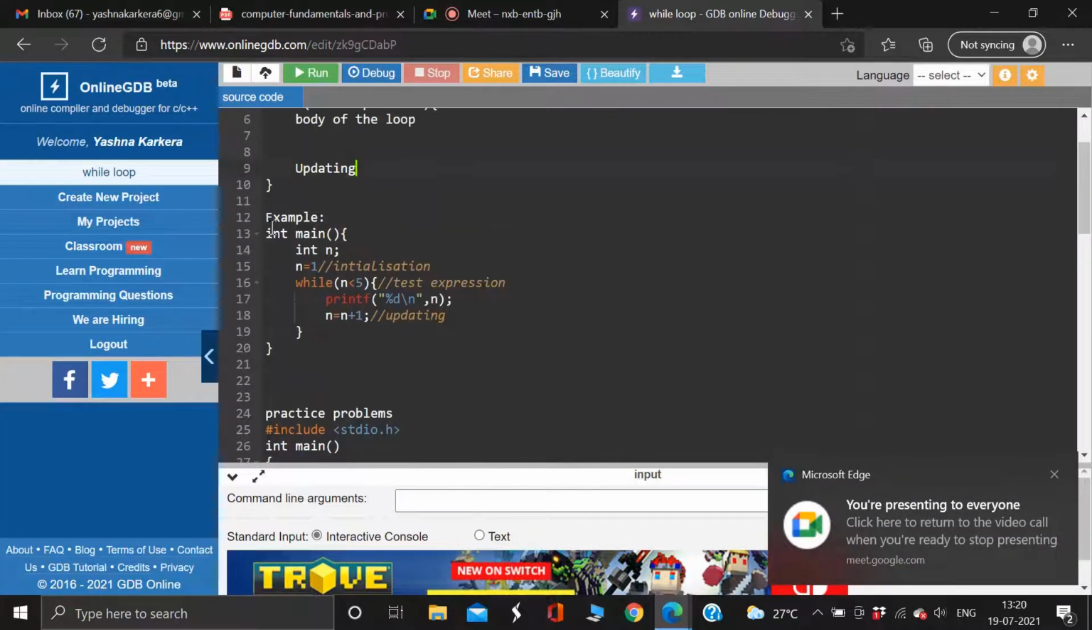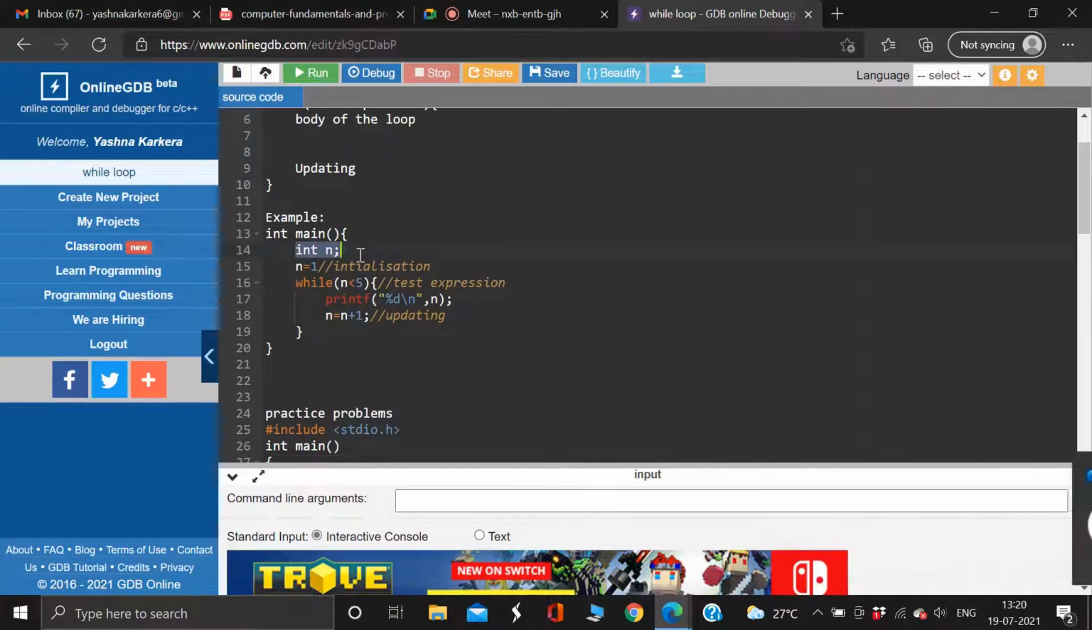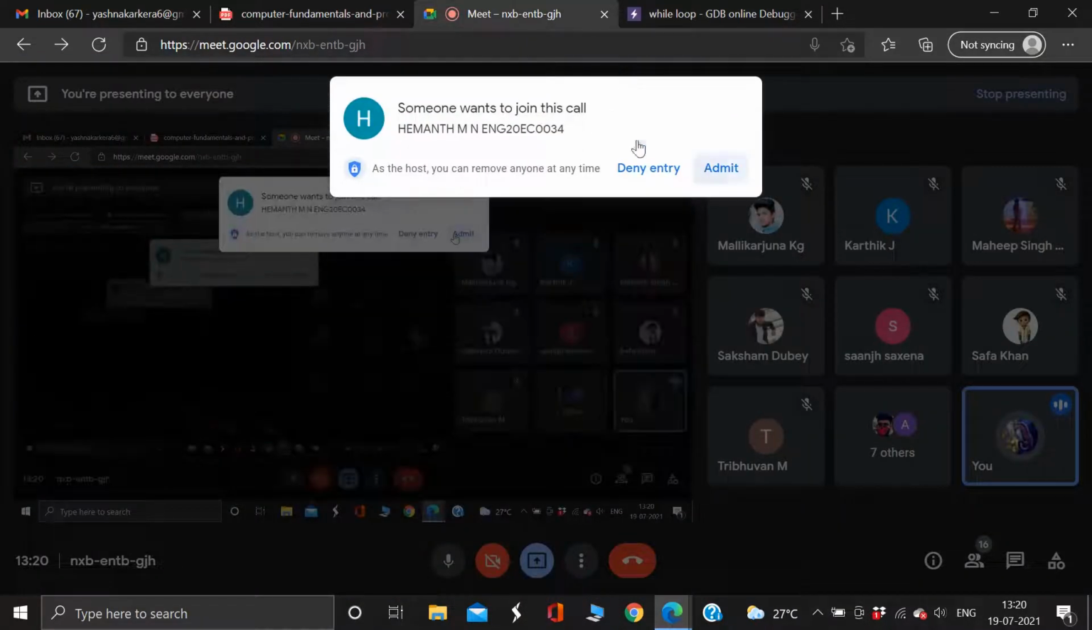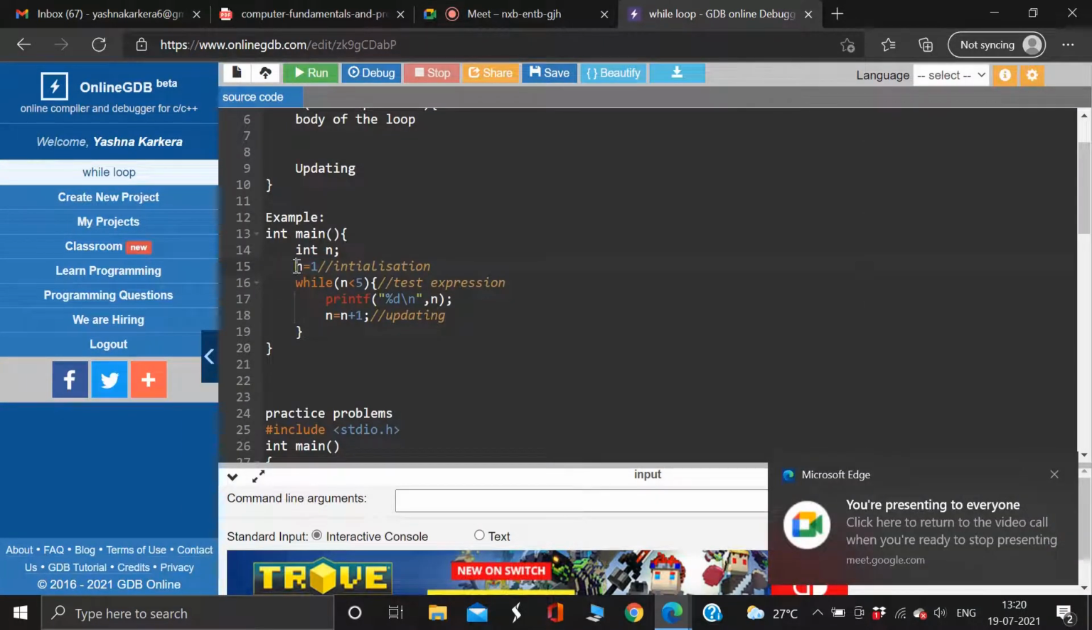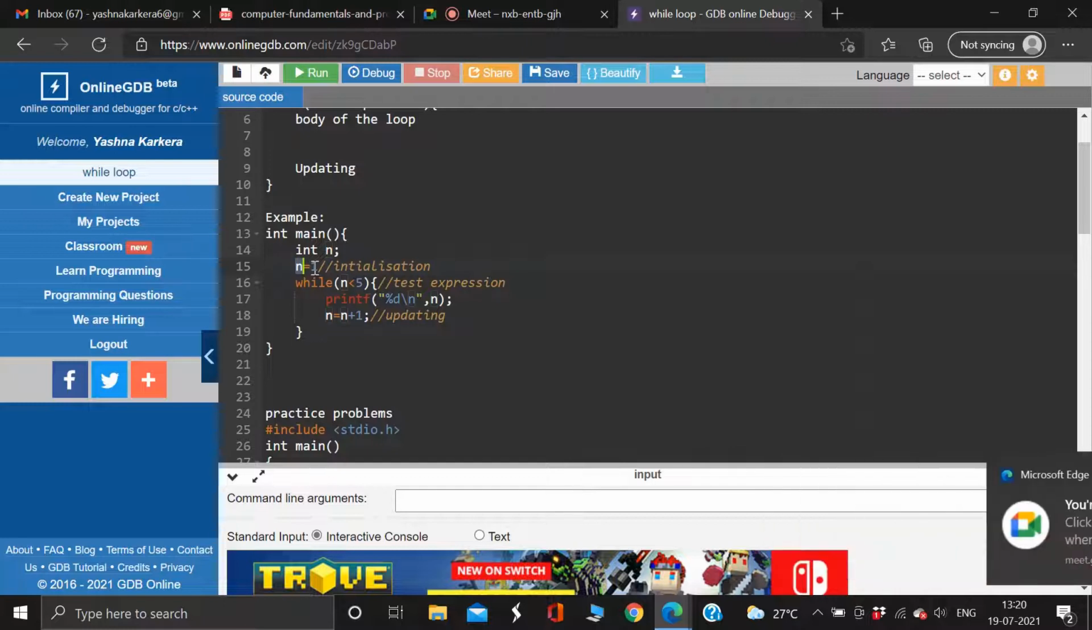So this is one example. First, I'm declaring a variable called n, which is float. Now I'm initializing it. I'm saying that n should start from 1, just like how we did in the for loop, where we initialize it first, that is, we give it some value that it should start from. So n equal to 1 is the initialization.